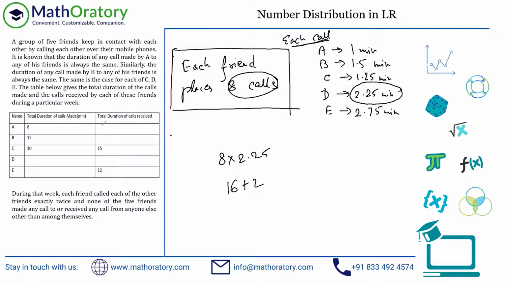So B has received calls from which individual? So A, C, D, E, right? Now each call of C is of 1.25 minute. This is of 2.25 minute. This is of 2.75 minute. And from A, it is 1 minute, right? So each call received by B are of these 4 durations, isn't it? So these 4 durations, and there are a couple of calls from each friend.